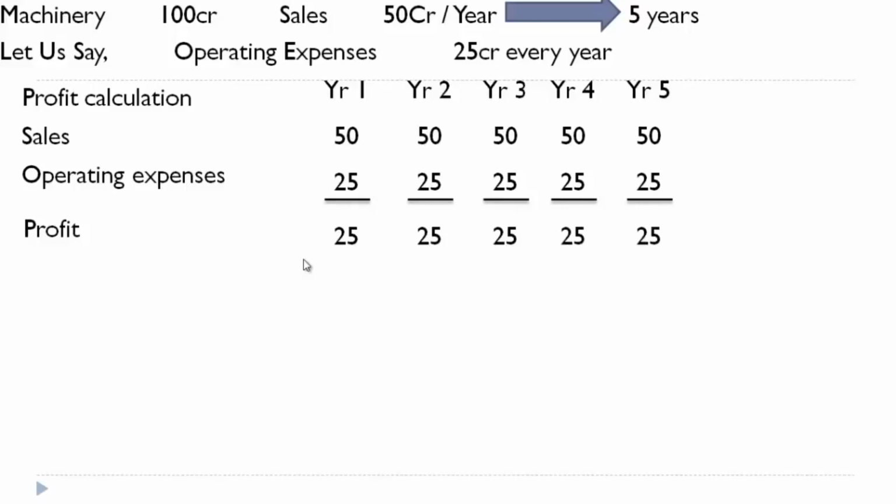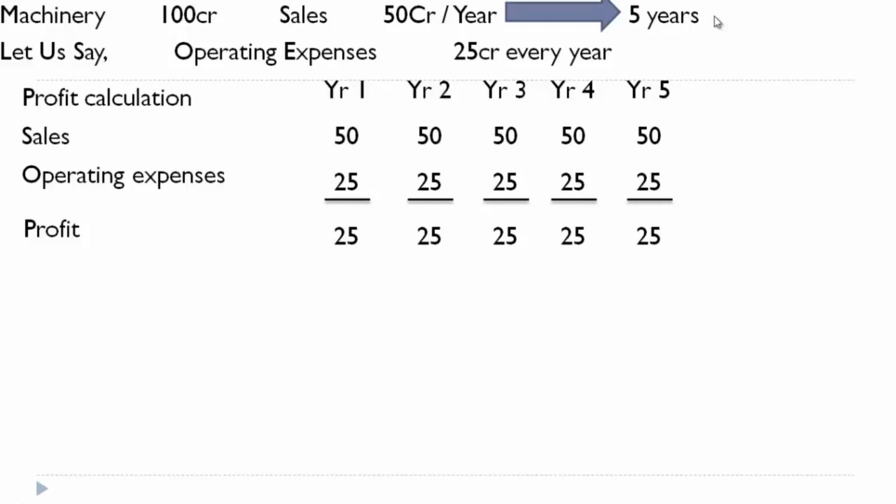It is not a fair profit, because we have generated, or we have accounted for income generated by using this asset of 100 crore, but we have not accounted the loss in value of this machinery or the expense on account of using the machinery. So how we can account? We can account by calculating depreciation. So here the value of asset is 100 crore and life is 5 years. So 100 crore divided by 5 is 20 crore every year it is losing its value.